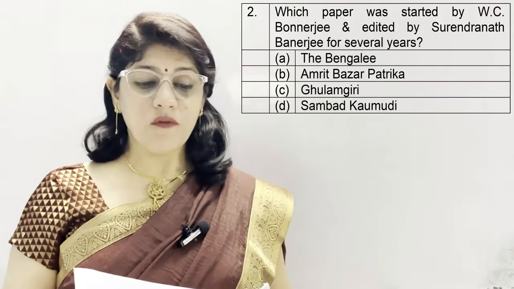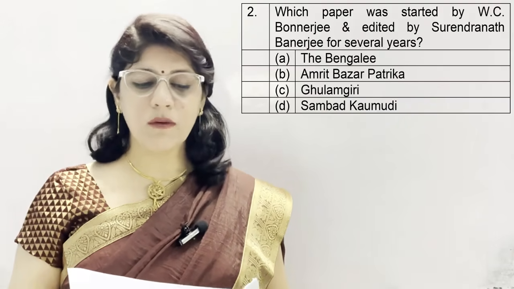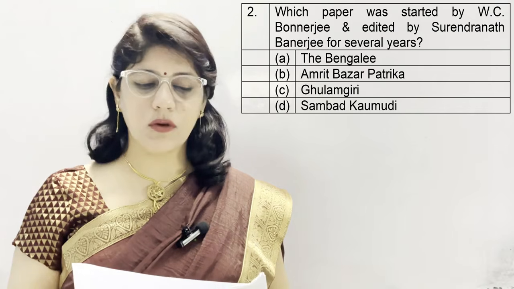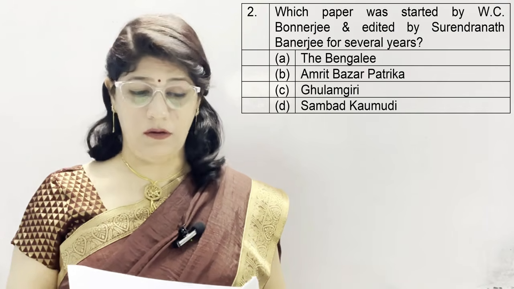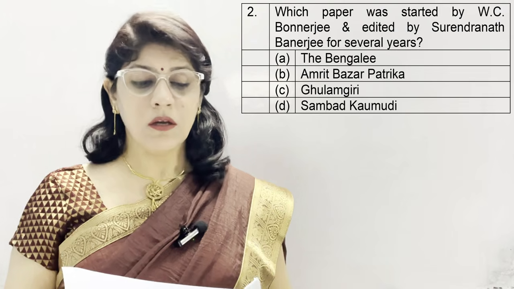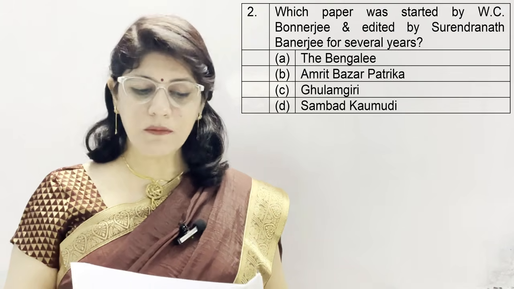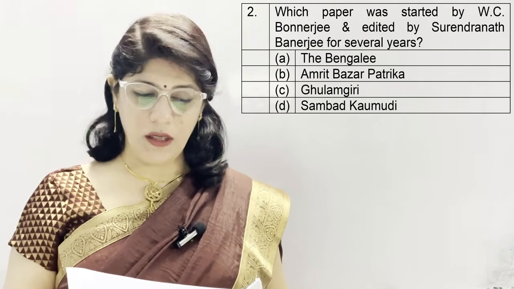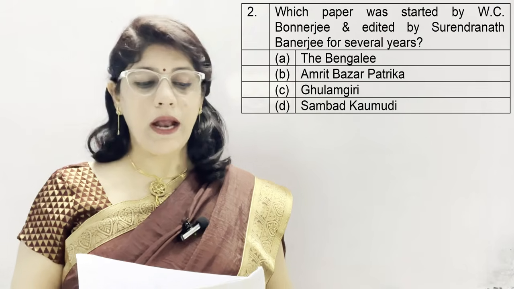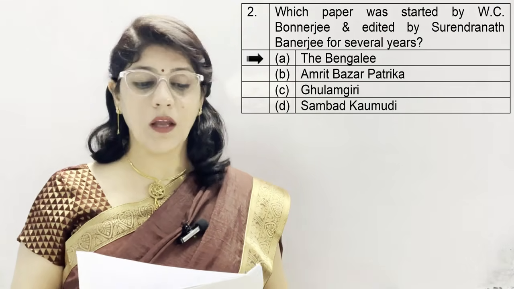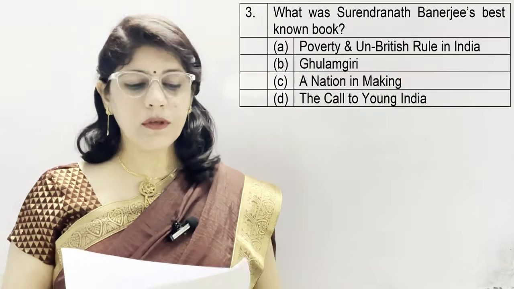Question number 2. Which paper was started by W.C. Banerjee and edited by Surendranath Banerjee for several years? Option A is The Bengali, B. Amrit Bazar Patrika, C. Gulamgiri, and D. Sambad Kaumudi. And the correct answer is A, The Bengali.